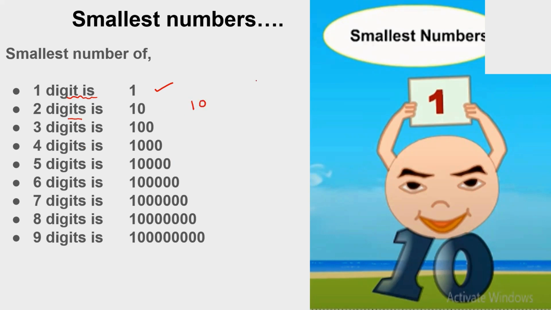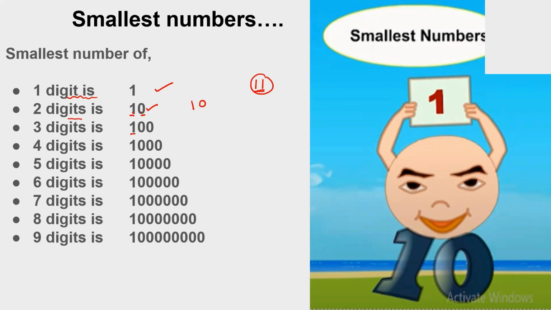Because if I follow 1 by 1, it will become 11, which is not the smallest. For the smallest 1-digit number, you have to use 1. But for the smallest 2-digit, 3-digit, or 4-digit number, 1 should be followed by zeros. For the 2-digit number, 1 should be followed by one zero.